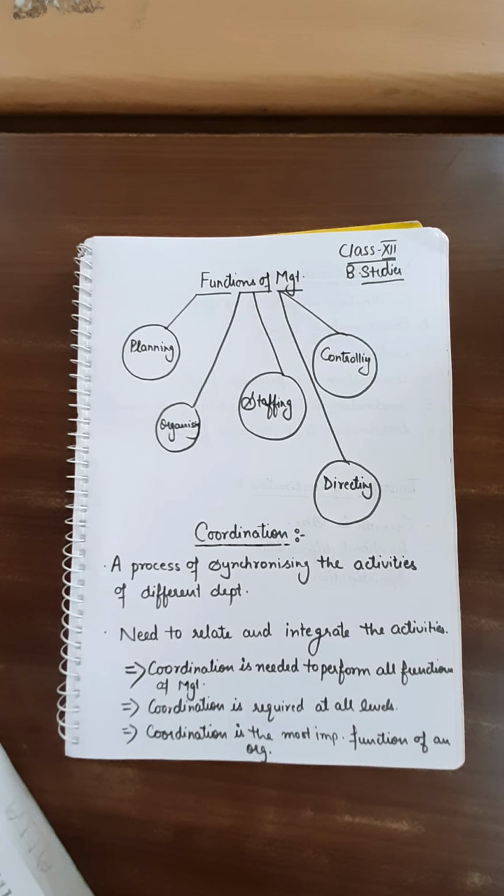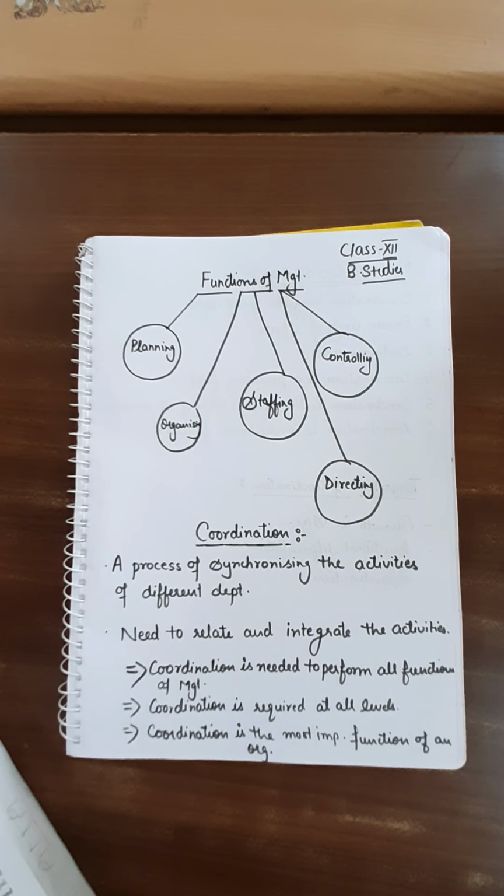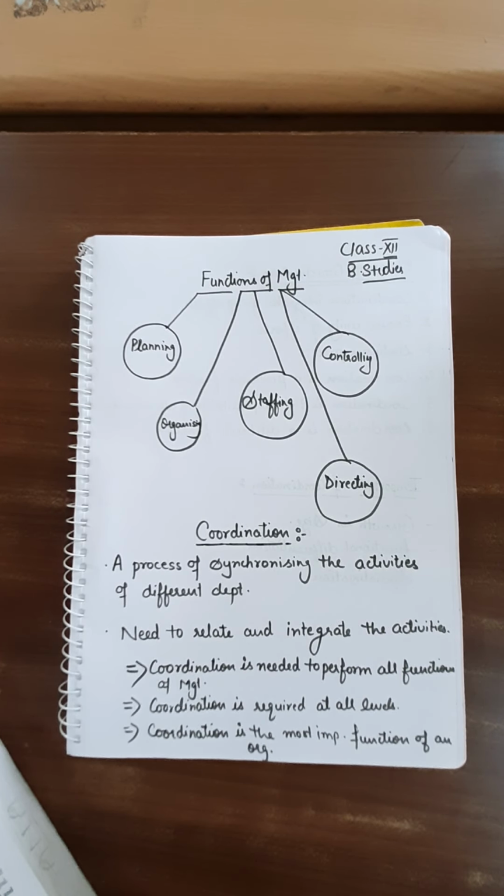There are 5 functions of management. The first one is planning. In this, we will think about the future. We will make the plans, either a single-use plan or a standing plan. In the same, we will prepare some strategies. We will prepare some policies, programs, or methods for the future.